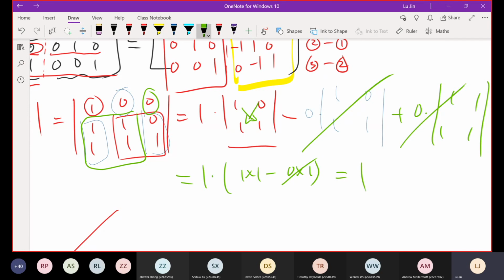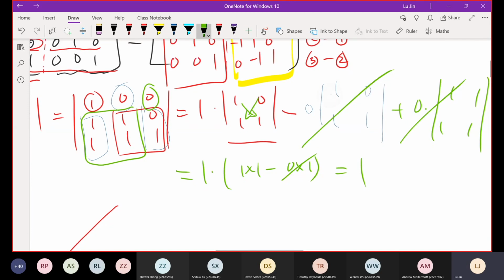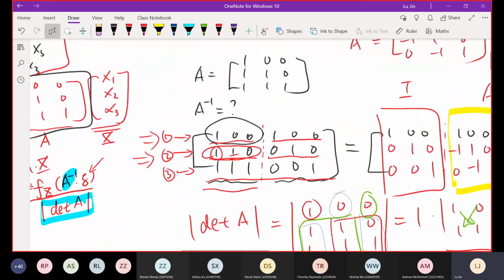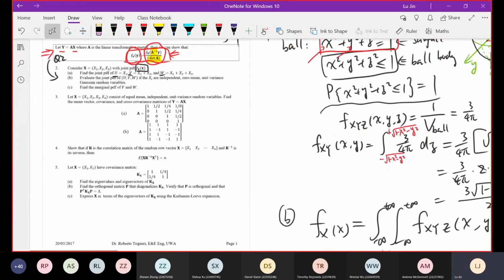You need some practice. So for this question, if you have time after class, I hope you can try it out. Okay, after you determine the inverse of A, after you determine the determinant of A, put these back into the formula we provided in the tutor sheet. You should be able to solve the question without any problem. Okay, guys, I know I am a little bit rushing, but I think this explanation should be sufficient. Okay, and for the remaining part B and part C, very simple. So please try them out by yourself. Again, my solution should be able to give you the details of it.